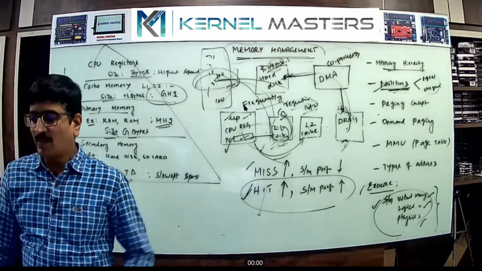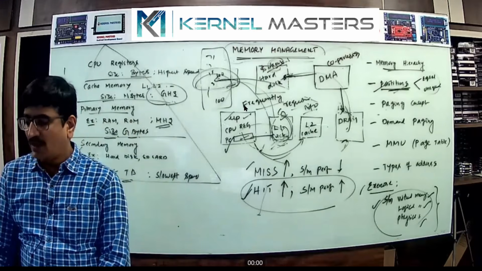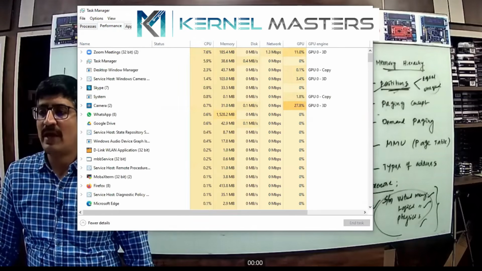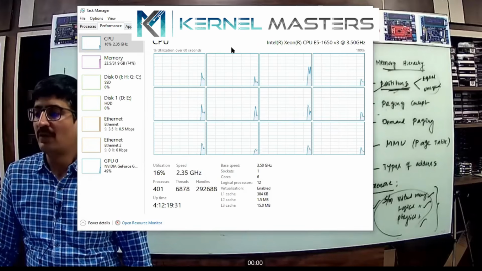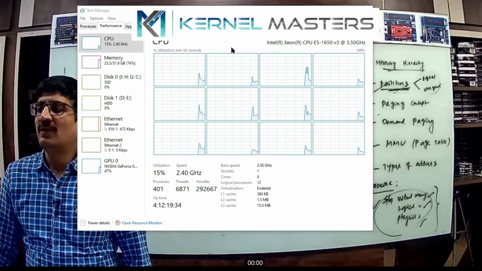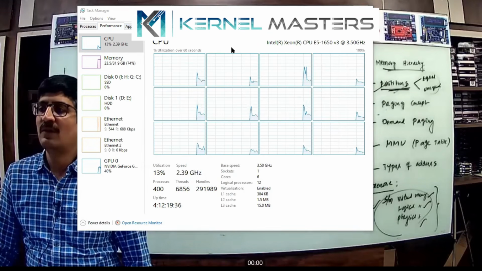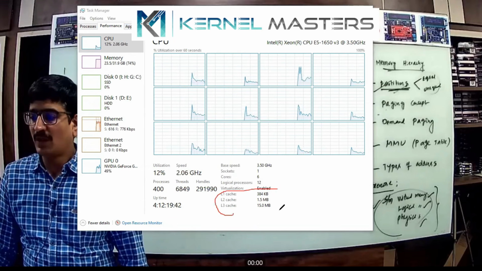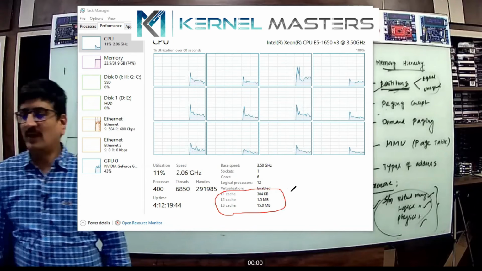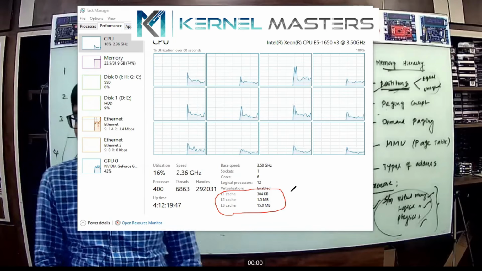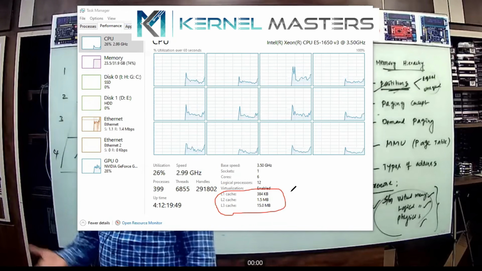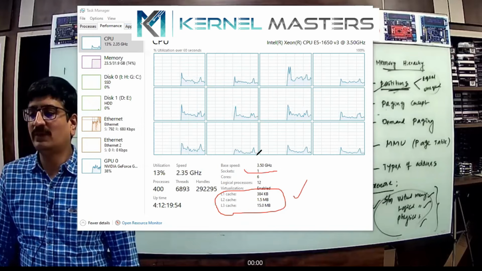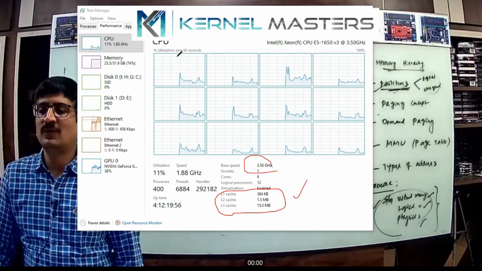If you open Task Manager in Windows, you can check the cache memory and your system performance immediately. Can you see my system now? Yes, I could see, sir. There are three cache memories on my system: L1, L2 and L3. L1 is 384 kilobytes. The cache is on chip only, and the processor speed is 3.5 GHz.